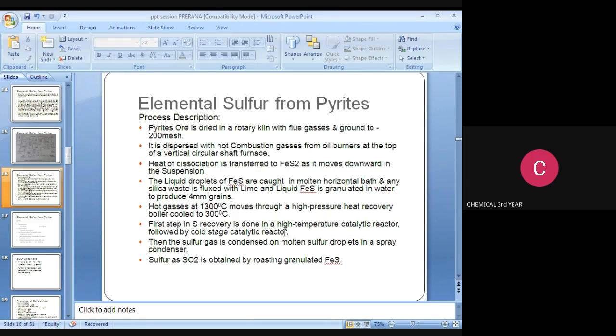The first step in sulfur recovery is done in a high temperature catalytic reactor followed by a cold catalytic reactor. The two reactors involved in this process are the hot reactor, that is the high temperature catalytic reactor, and the cold temperature catalytic reactor. Then the sulfur gas is condensed on molten sulfur droplets in a spray condenser. Using the spray condenser, we can cool the molten sulfur. Sulfur as SO2 is obtained by roasting granulated FeS.